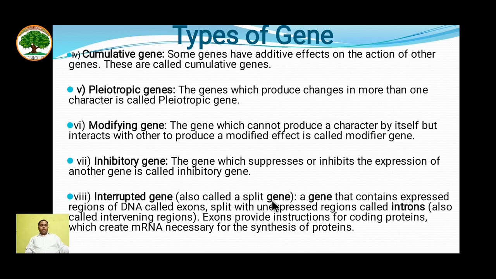It is also called a split gene. It is the gene in which expressed regions of DNA, that is exons, are split by unexpressed regions called introns, also called intervening sequences. This is done in order to protect the gene and the genome itself. Exons provide instructions for coding proteins, which creates the mRNA for the synthesis of proteins. This sorting is done in post-transcriptional modifications. Therefore it is called an interrupted gene or a split gene, and this is present in all eukaryotic cells but is not present in prokaryotic cells.